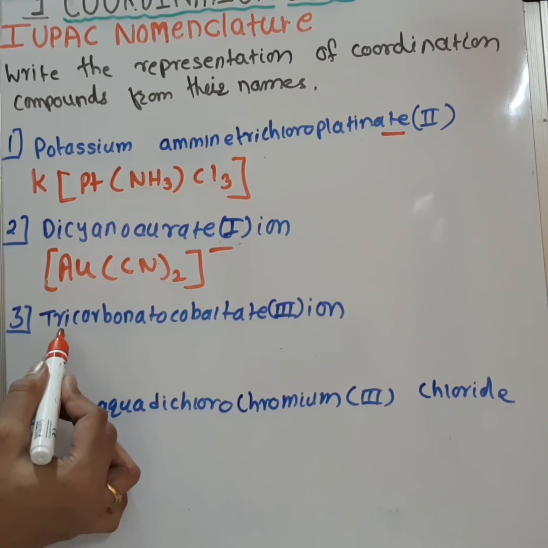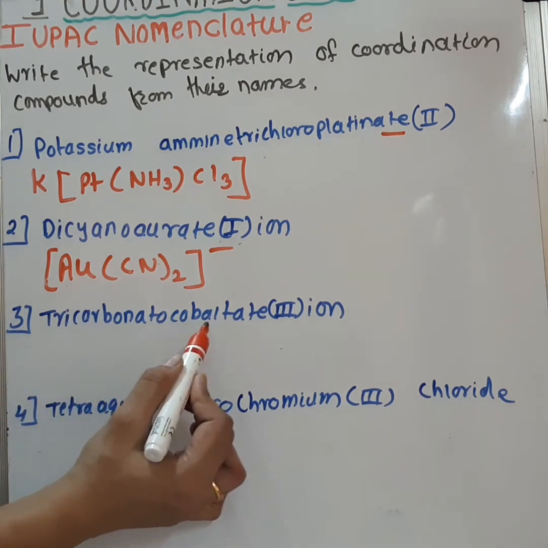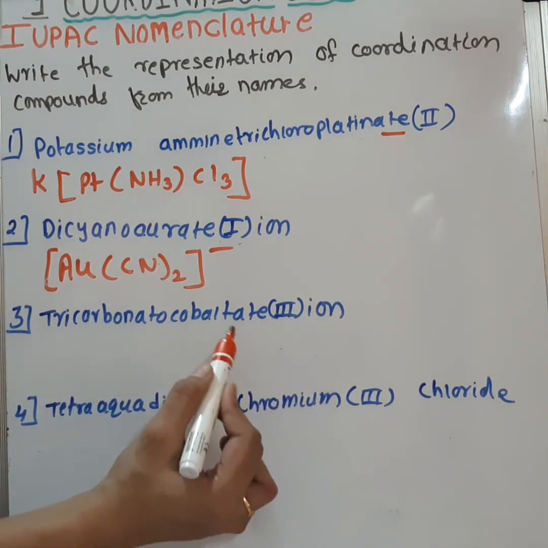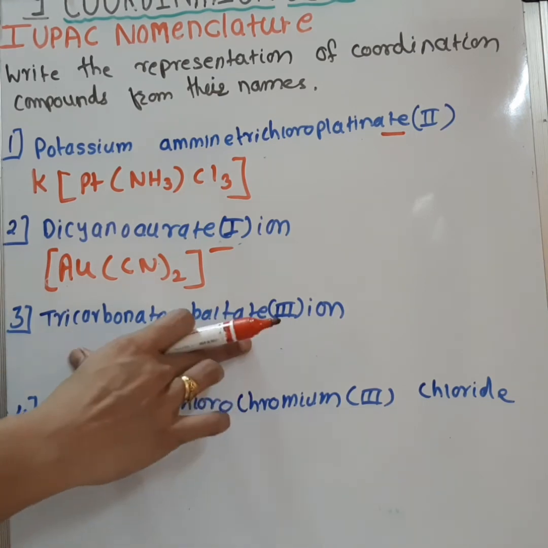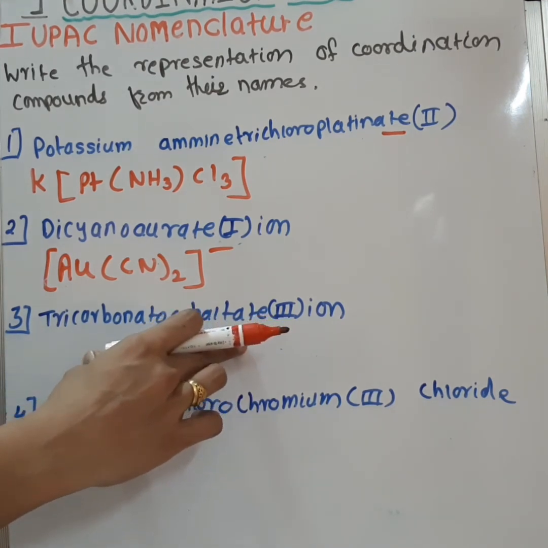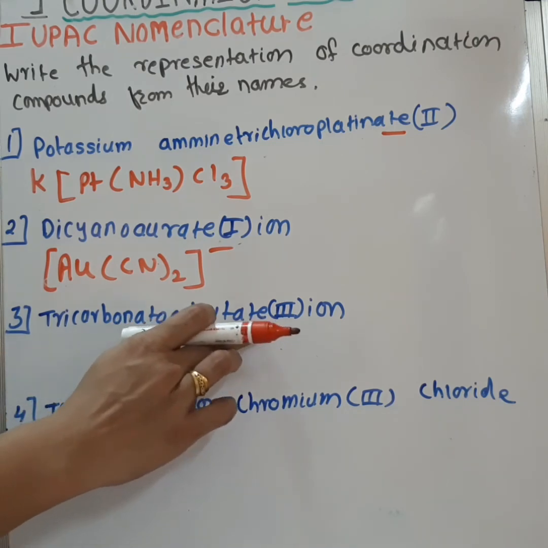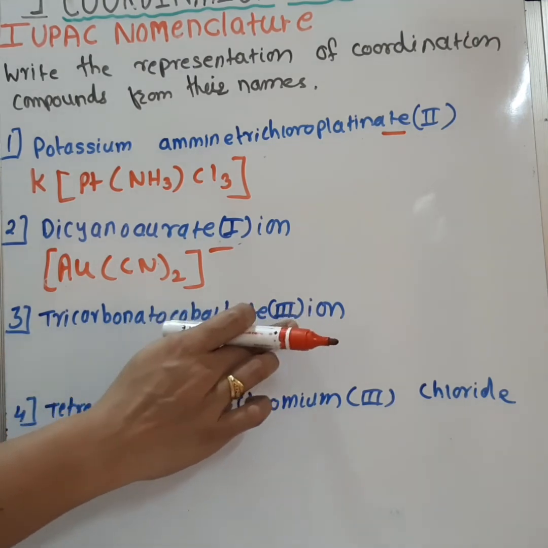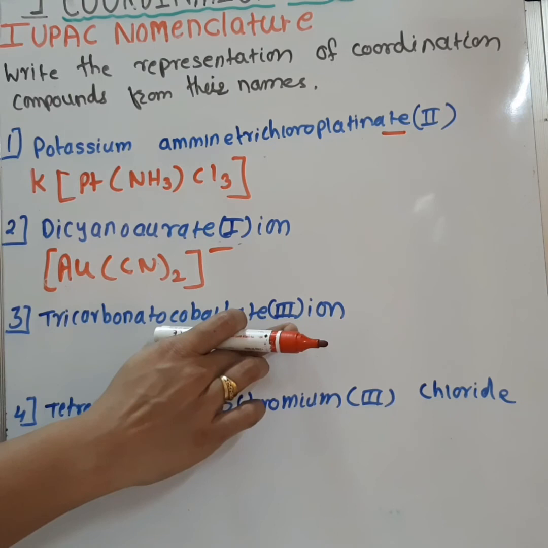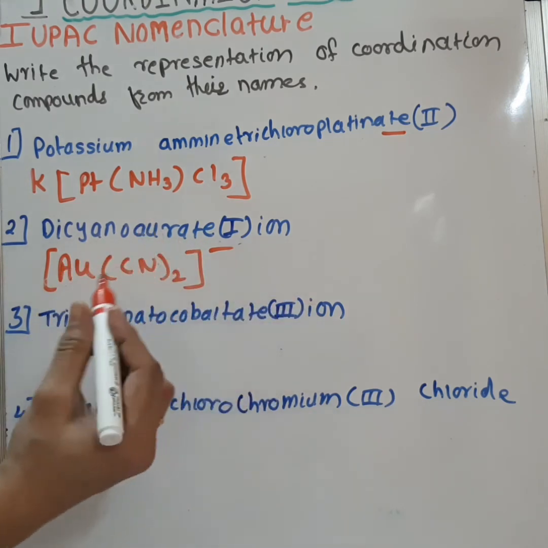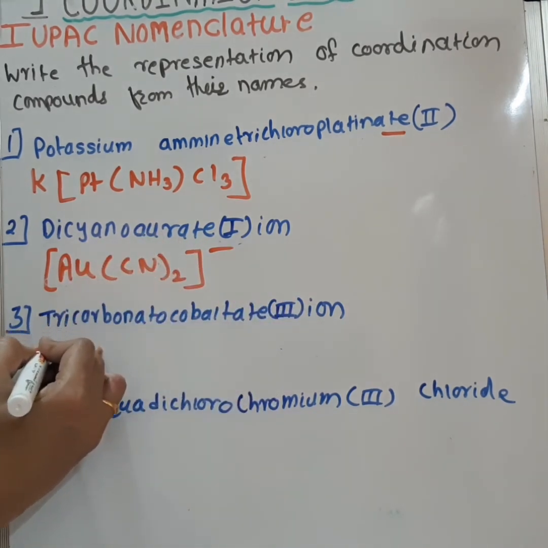Now third one is tricarbonato cobaltate third ion. Once again it is a complex ion which is anionic because the name of the metal is written by the ending ATE and the metal's oxidation state is 3. Now try writing the name of this complex, square bracket.